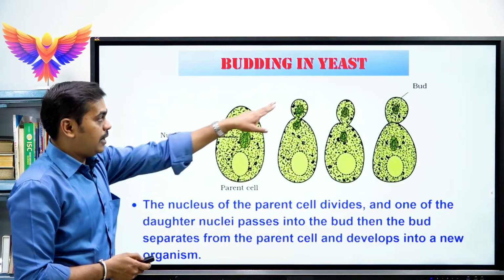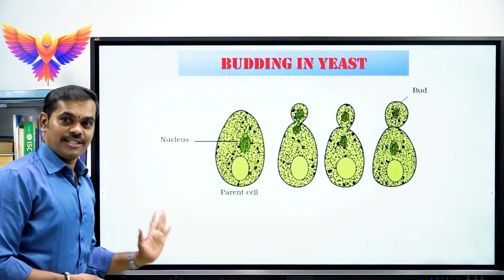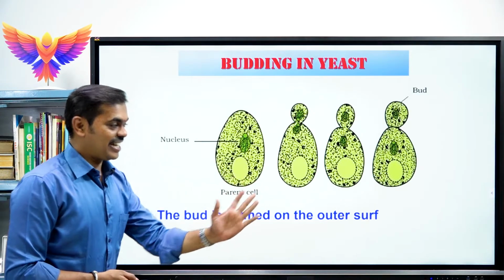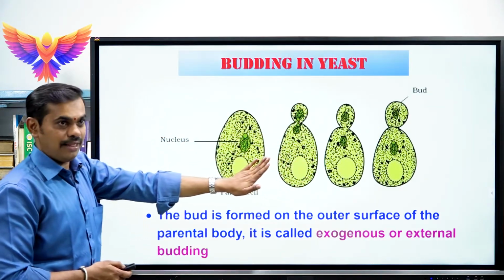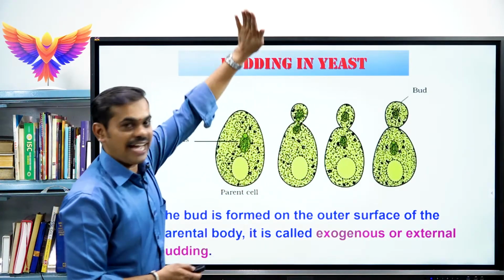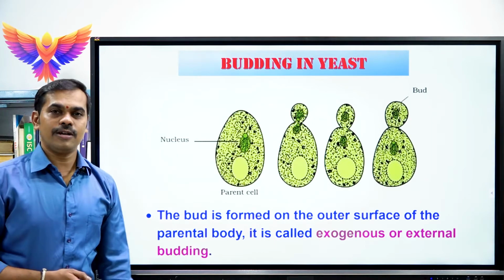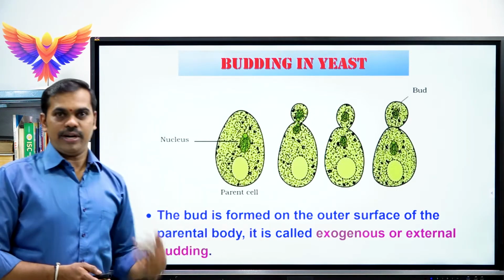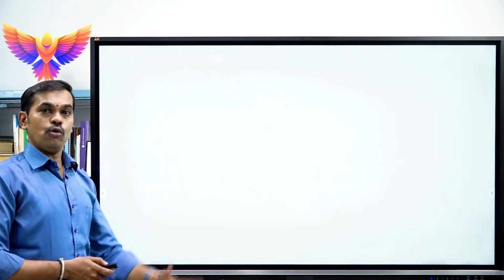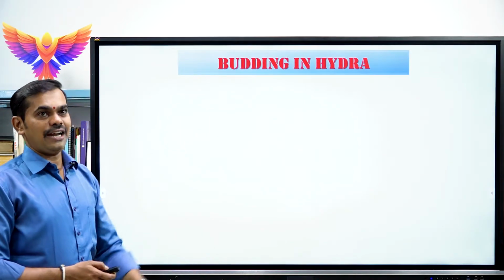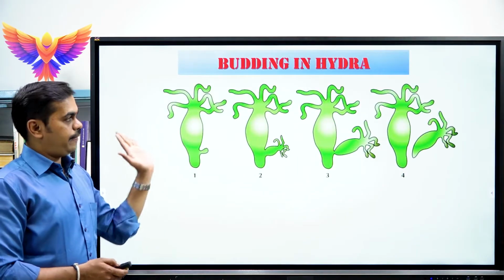Since here the budding occurs on the external surface of the body of the yeast, this type of budding is called external budding. See, the bud grows outside the body of the parental cell and later completely detaches from it. That is why this type of budding is called external budding or exogenous budding. Next, after budding in yeast, one more important example is budding in hydra, because we studied two examples under exogenous budding: yeast, and next, hydra.